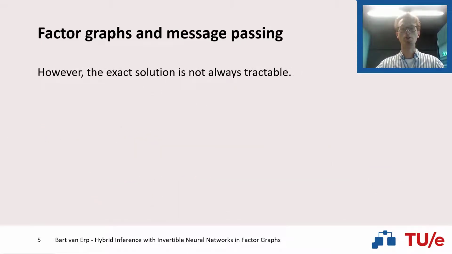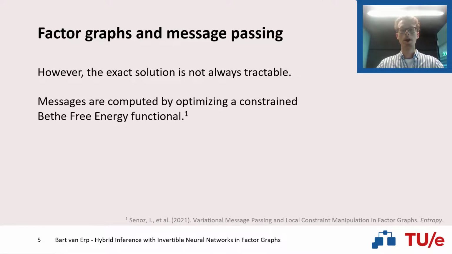The integrations required to compute the marginal distributions might not be analytically solvable for various combinations of factor nodes and messages. Therefore, we may need to perform some approximate computations in order to retain tractability of our inference problem. In our message passing framework, we can compute these messages based on optimizing a constrained Bethe free energy functional.